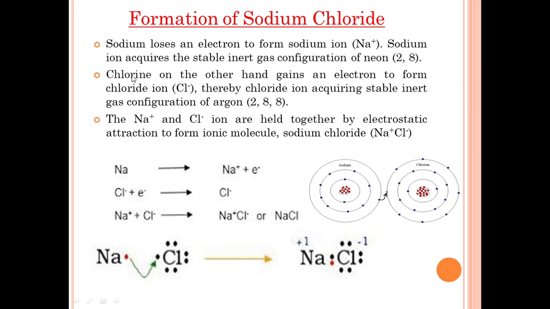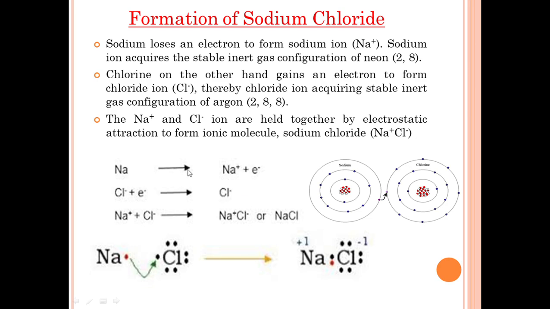On the other hand, chlorine gains an electron to form a chloride ion, thereby acquiring the stable inert gas configuration of argon. So chlorine gains an electron to form a chloride ion, that is a negative ion or anion.